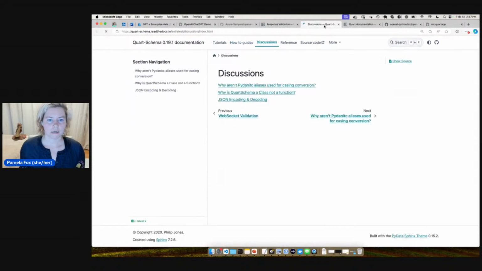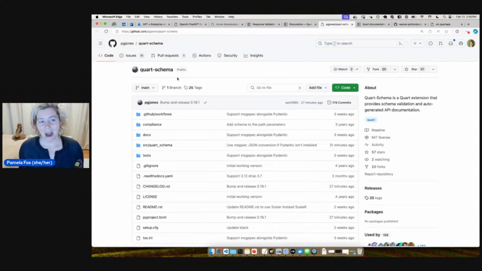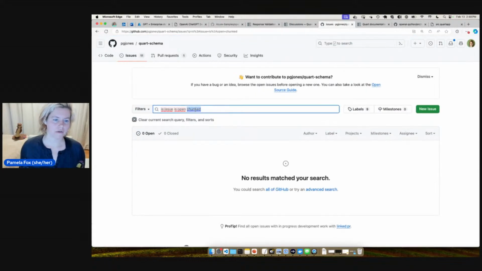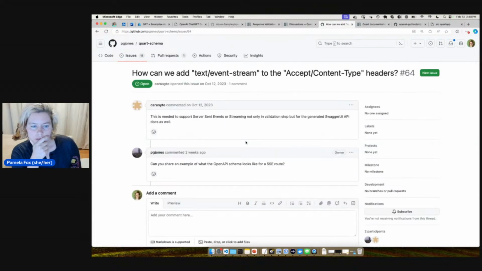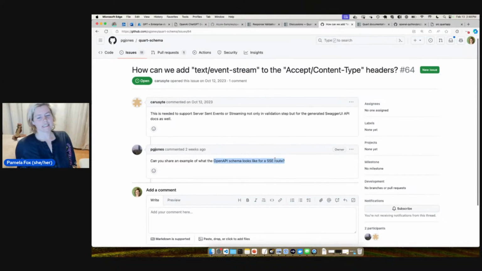All right. And I'm going to go ahead and see if anybody's already asked about this. So I have to figure out what to search for. So what we're really doing is a stream, which sends transfer encoding chunked. Okay. I see. Can we add needed? Yeah. What does an OpenAPI schema look like for an SSE route? So SSE is server sent events, and server sent events is like a special version of